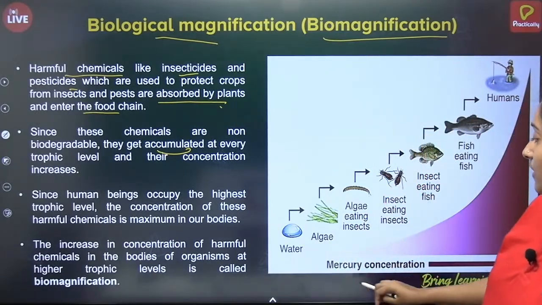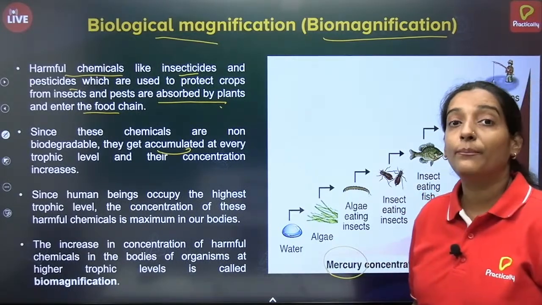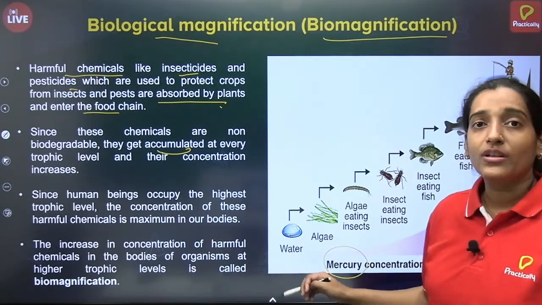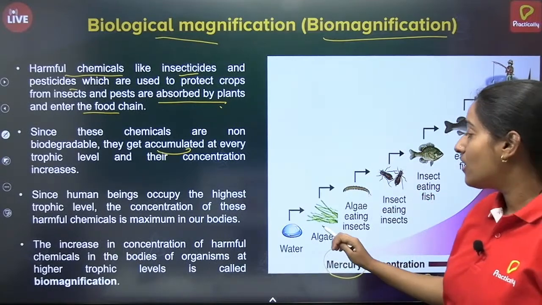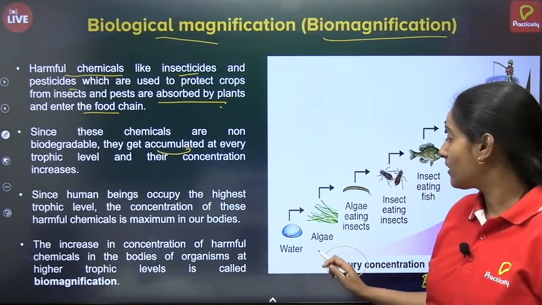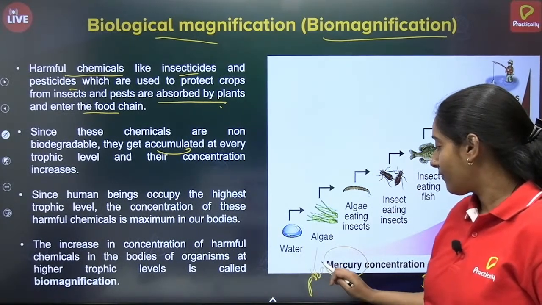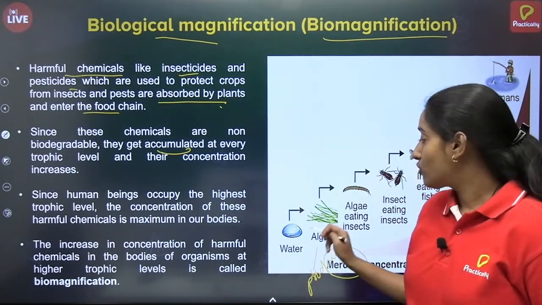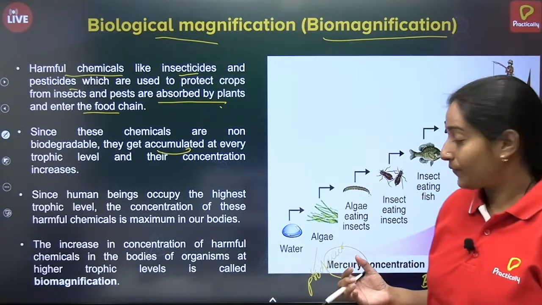How? Let's see. This is an example of mercury. Mercury is nothing but a metal, a liquid metal. So if it enters into the water system, maybe through insecticides or pesticides, algae will grow on it, isn't it? Algae is nothing but a producer. So they will utilize the materials present in the water.